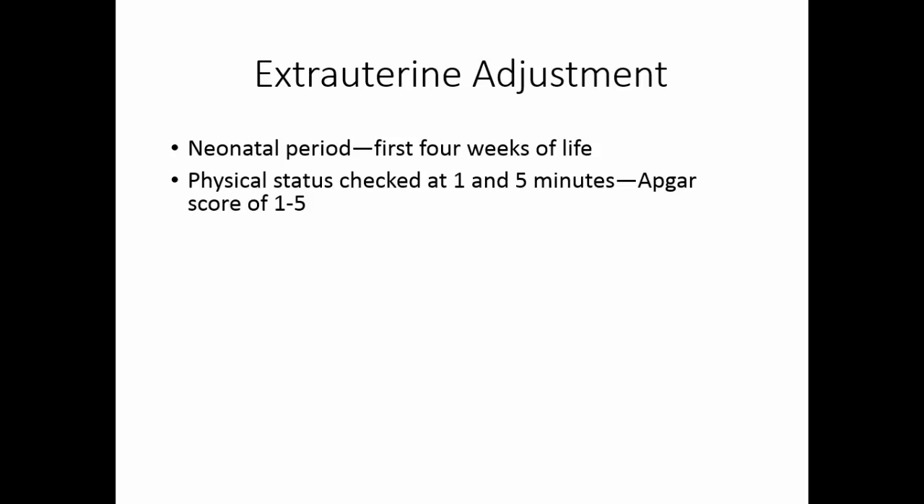Now, as soon as the baby is out, it gets tested. It's checked at 1 minute and 5 minutes, and it's given an APGAR score. The score is from 0 to 5. The infant's heart rate, respiration, color, muscle tone, and reflexes are checked. The baby either gets a 1 or a 0 in each category. A score of 5 is good in every category. A lower score indicates that one or more things are not as they should be.